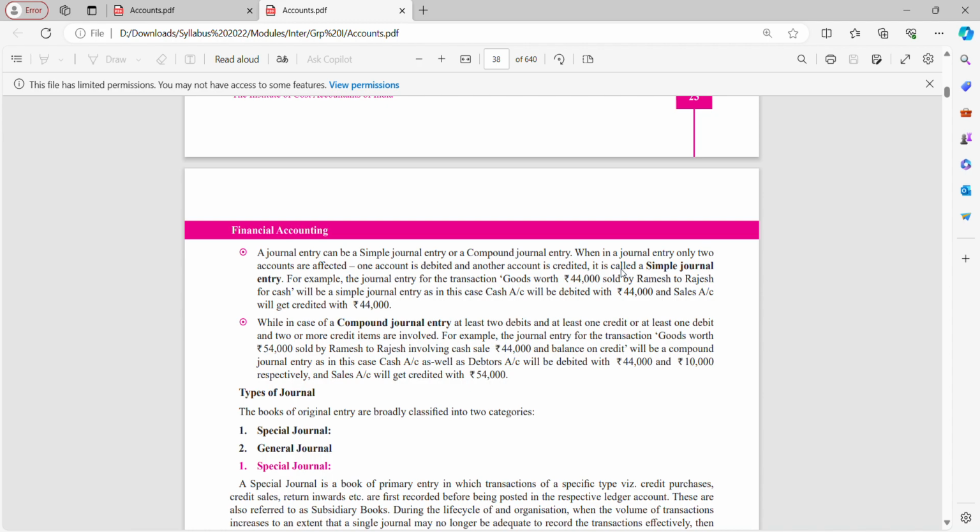Though they have mentioned the names, it is for cash, so it's a cash transaction. So cash comes in, debit what comes in, credit what goes out.